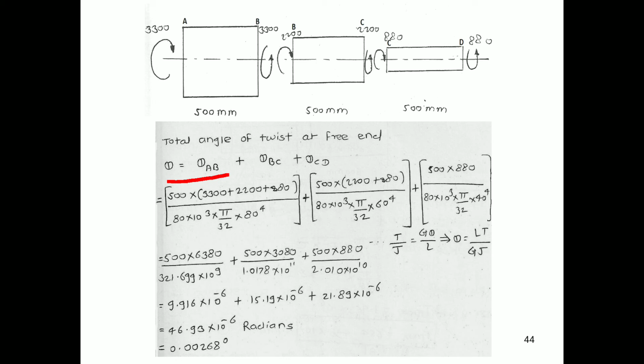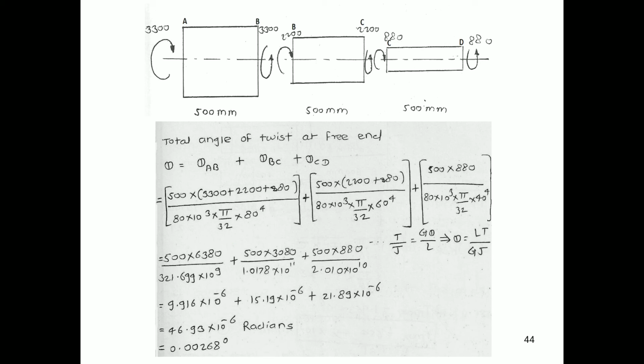For theta AB we have length 500 mm, and the torque will be the sum of torque at the D end, at C and at B. Therefore this is 3300 plus 2200 plus 880, all acting in anti-clockwise direction, so it will be positive. The value of G for the given shaft is 80 into 10 raised to 3 GPa, so it will become MPa. The value of J for the given shaft is pi by 32 D raised to 4, that is 80 raised to 4.